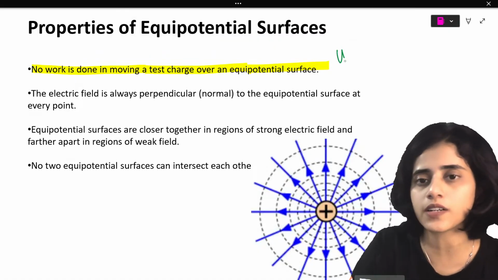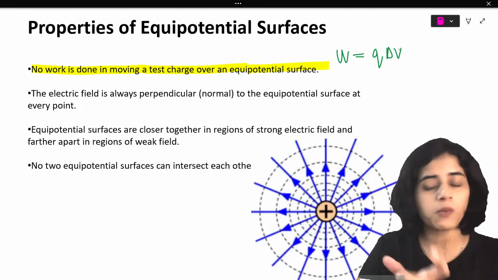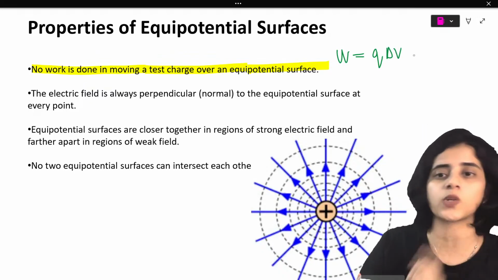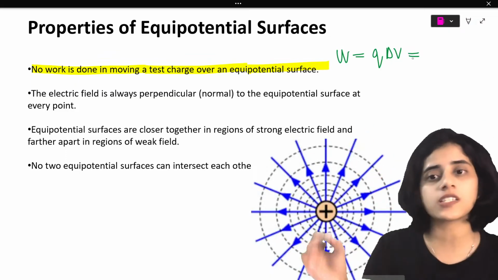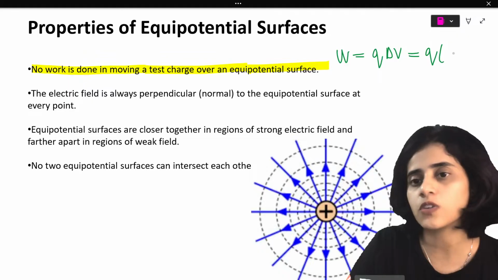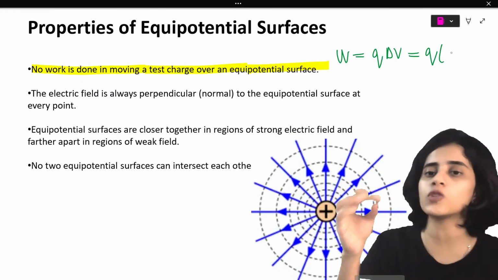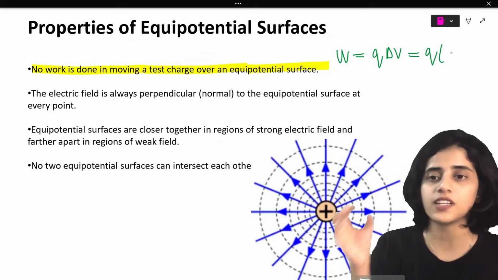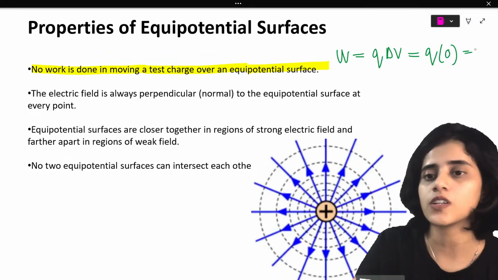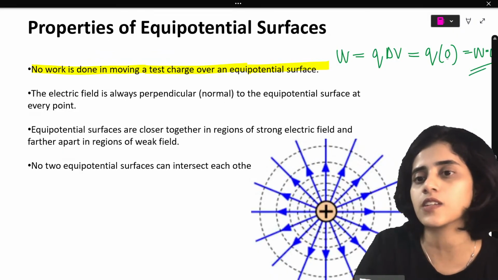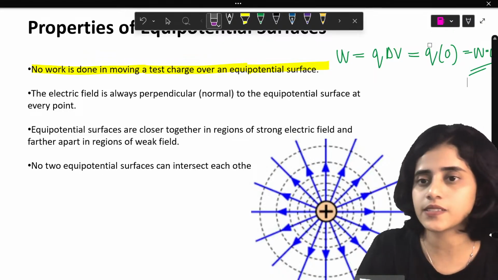What is the formula for work done? Work done is Q delta V. This formula I have clearly explained in part 1. So, on an equipotential surface, the potential is the same everywhere. So, the difference in potential, delta V, is V2 minus V1, the difference in potential. If these two potentials are same, difference in potential is 0. So, work done is 0.